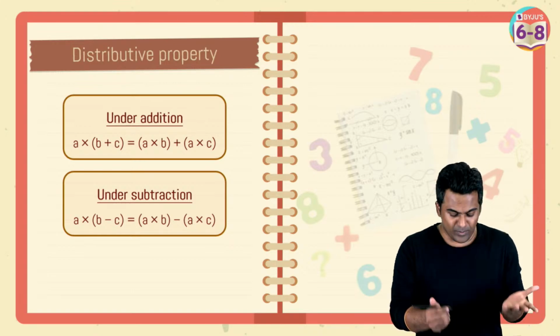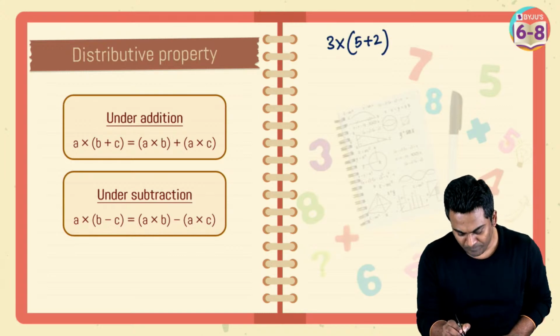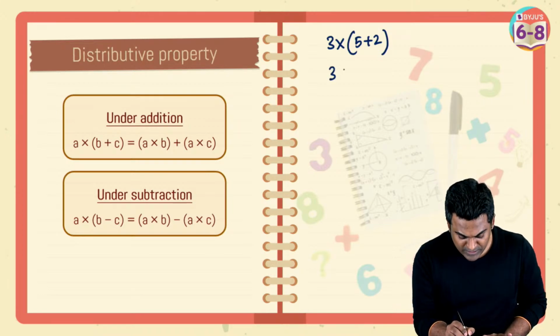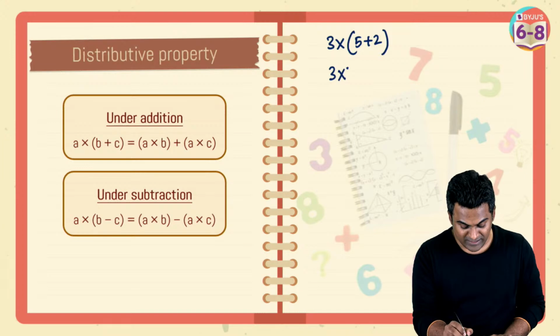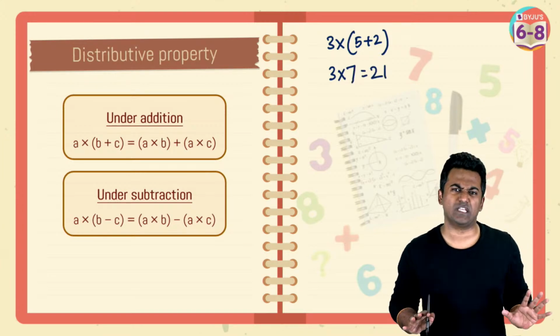Okay, because when you're dealing with numbers, like let's say 3 multiplied with 5 plus 2, this is going to be simple. Even without the distributive property, you can solve this. So 3 multiplied with 5 plus 2, which is 7, you will say the answer is 21, even without using the distributive property.